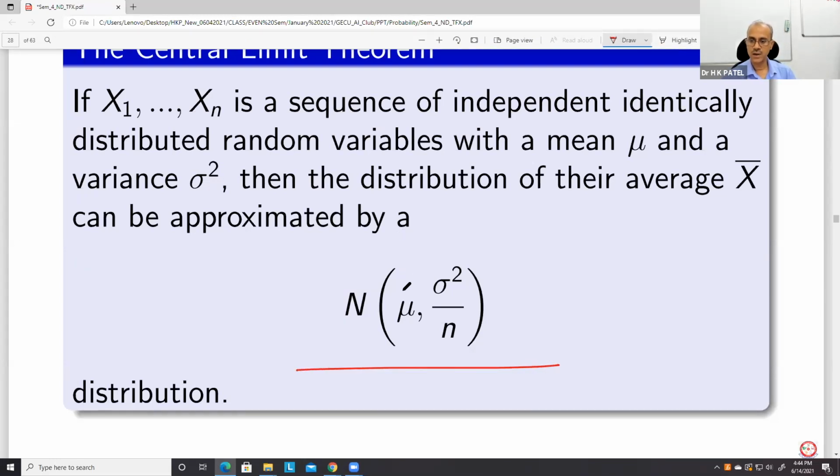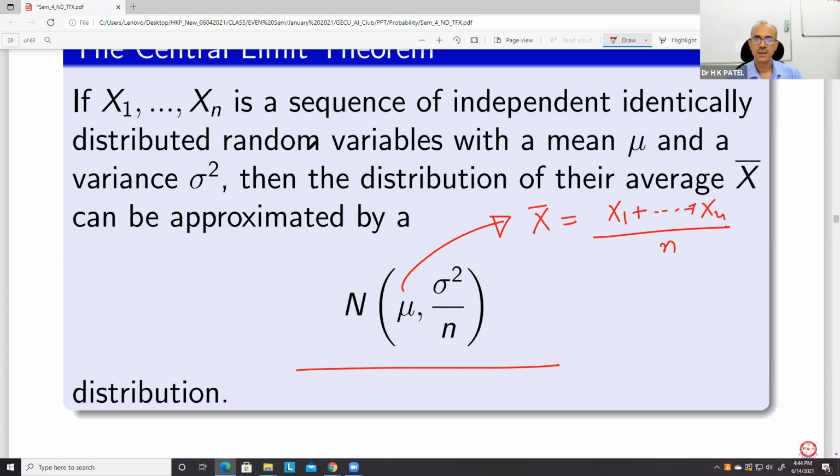And this we already know how to find: the mean and variance of the average. We have already seen that the mean is mu and the variance is sigma square by n.